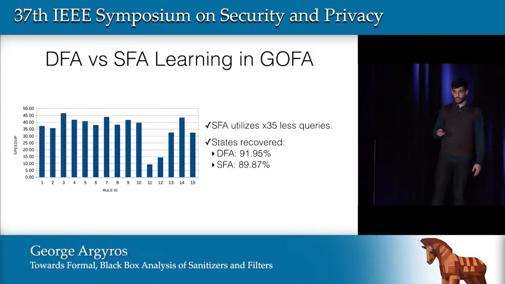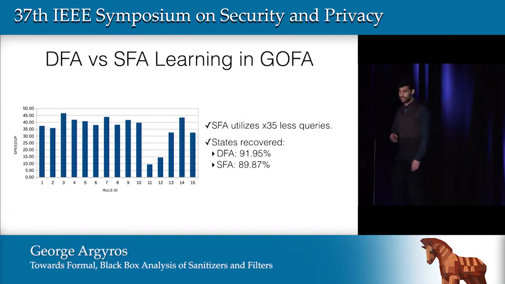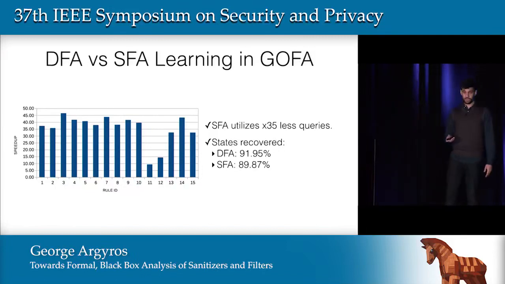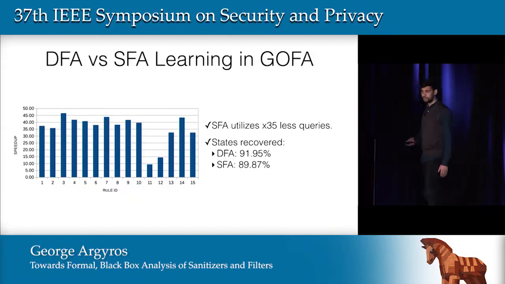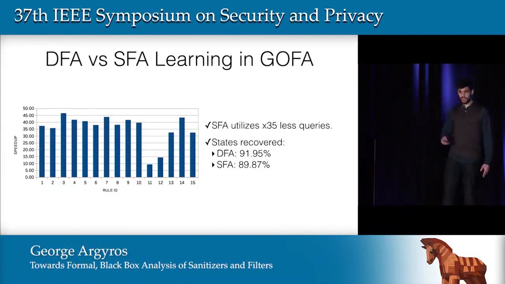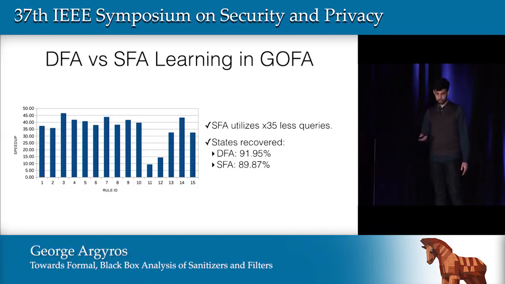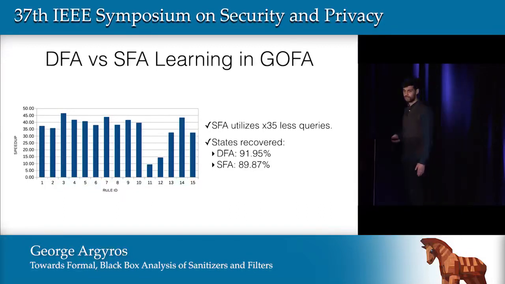So in this setting, we found that learning using SFA in the context of grammar-oriented filter auditing gave us even further increases in the speedup gains. So we have on average 35 times fewer queries. And in terms of states recovered from the target filters, we saw that both the DFA and the SFA have similar states recovered. So DFA recovers 2% more states than SFA, and that's because it basically brute forces all transitions. But the trade-off there is that we have to use 35 times more queries, which is basically impractical.